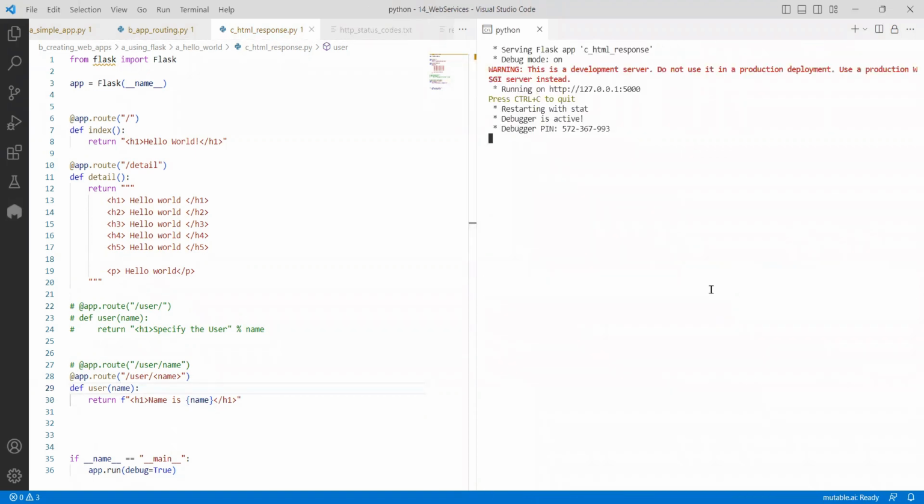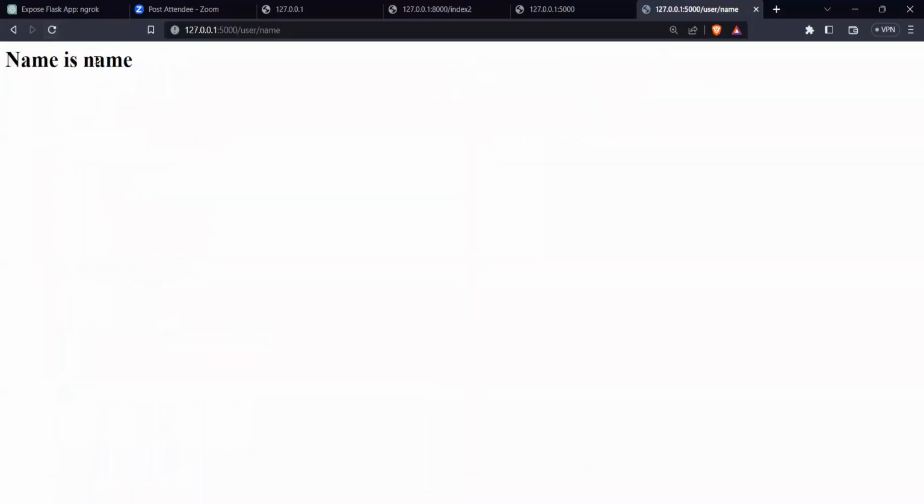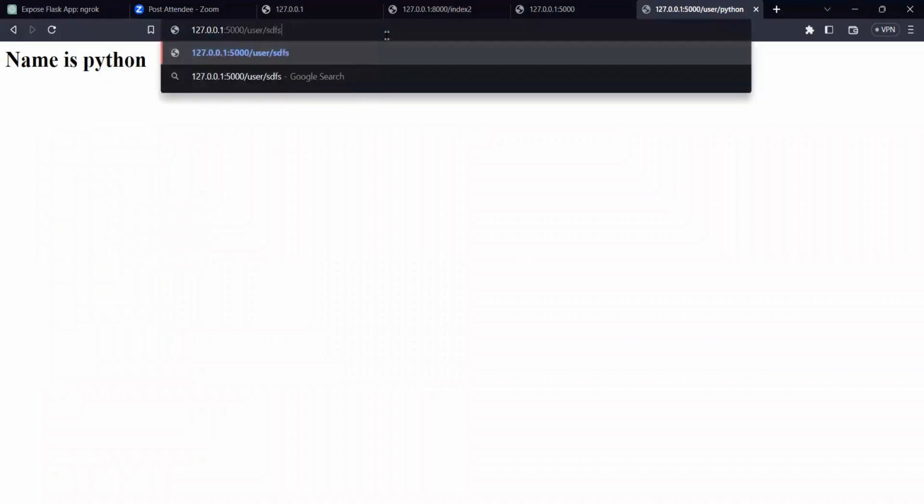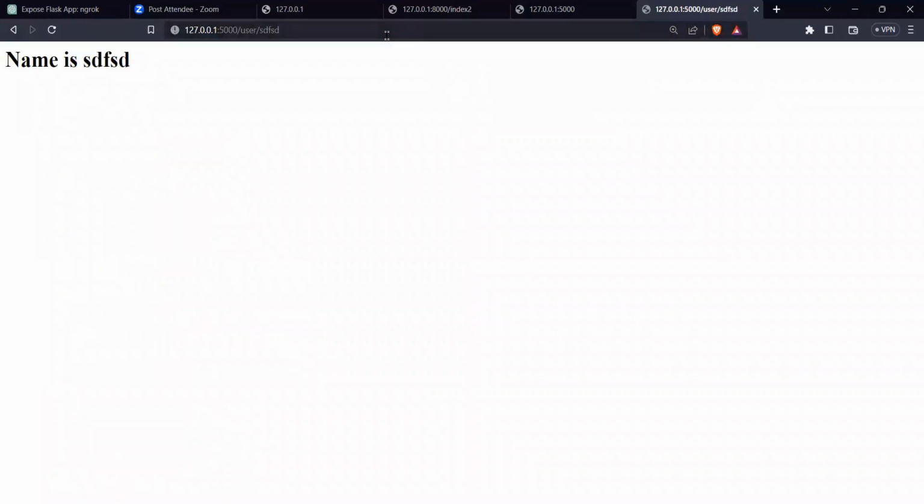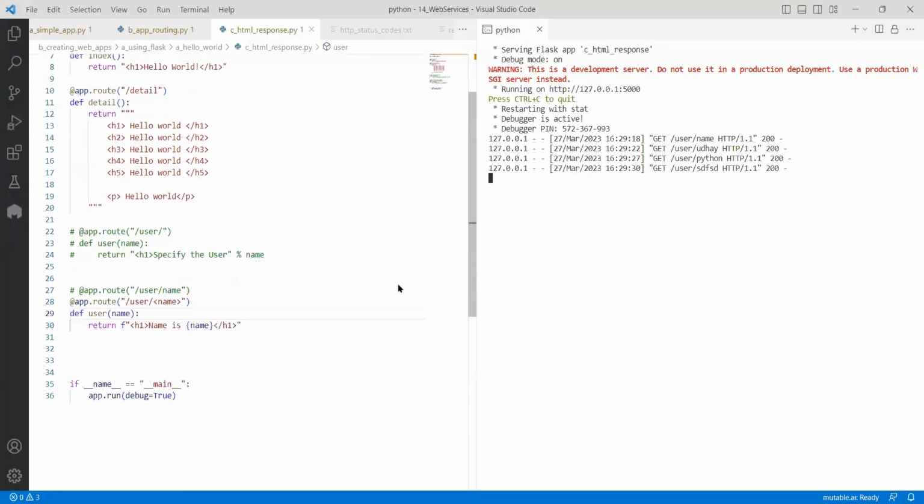Now if I reload again and execute it, it is working. If I go further and reload this page, it is saying name is name. If I say name is equal to Uday, or name is equal to Python, it's coming, right? Whatever you give, it is coming like that, because that's how I formatted and gave the inputs. So it is interesting.